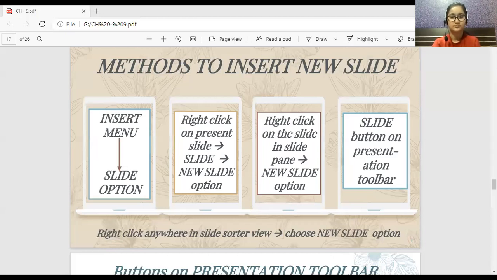Right click on the slide in the slide pane and then choose the new slide option. Fourth method is the slide button on the presentation toolbar. Fifth method, in the slide sorter view, you can right click on it and then choose the new slide option. So I'm giving you 1 minute, be quick, revise all the 5 methods quickly. Once again, yes Keshav.